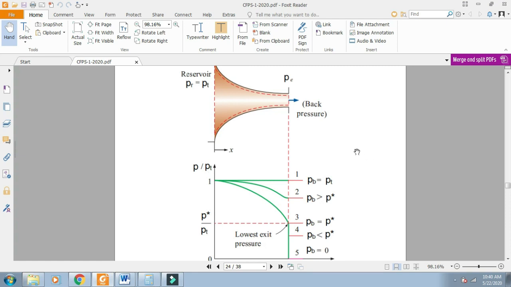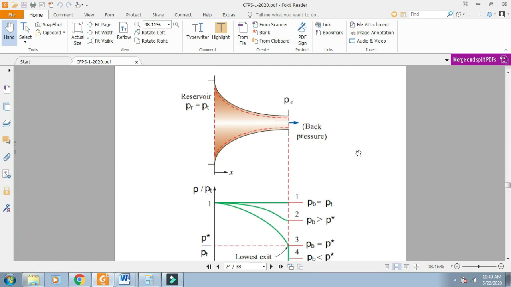In the second case, the back pressure is lowered. For example, in the reservoir the total pressure is 100 and the back pressure is, suppose, 80. In that case, fluid flow will occur.